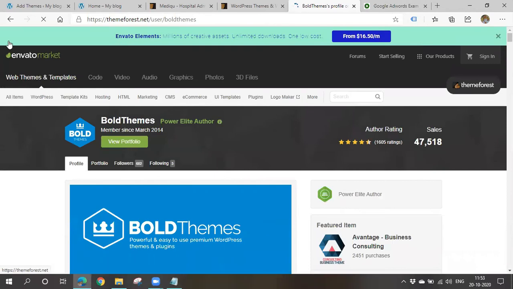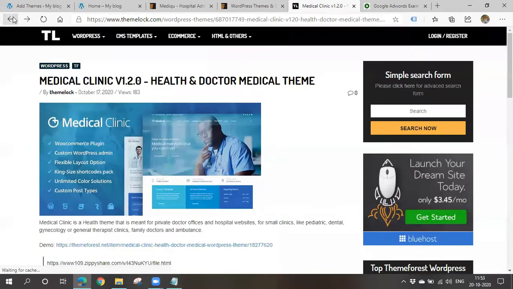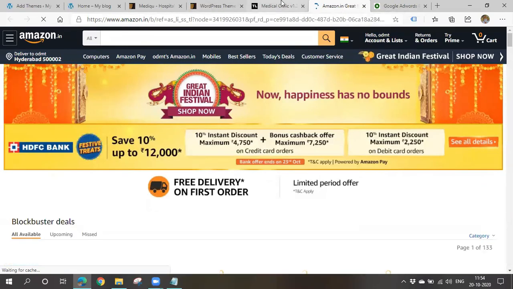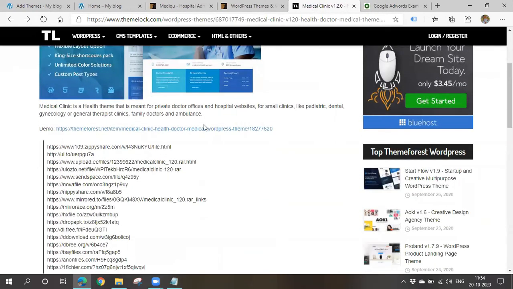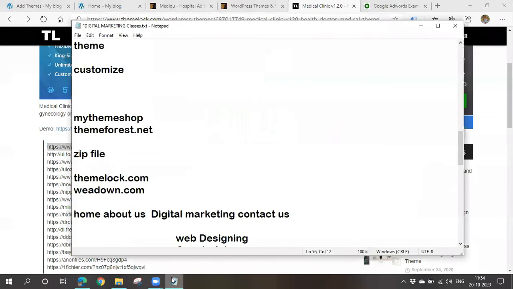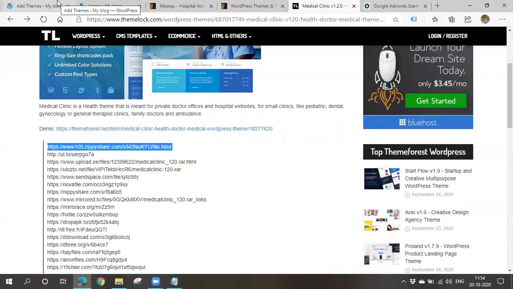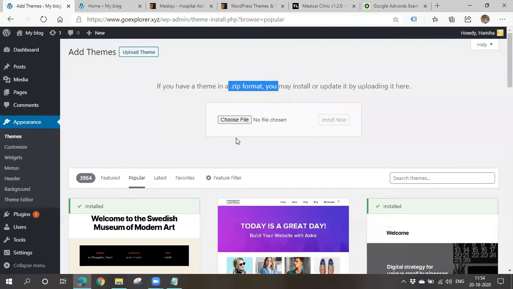Even this will navigate you to Theme Forest. It will also give you a preview. It is an ad, it's okay. You can go here and see the demo of that particular theme also. If you like it, you can download. You have to go to this particular URL and get the zip file there. After getting the zip file, you have to go to your WordPress and upload that zip file with themes. In this way, we can get some paid or premium themes for free.